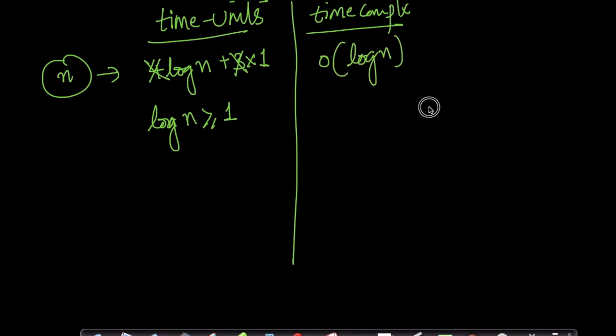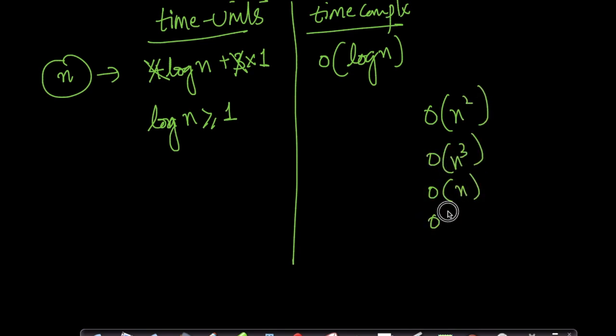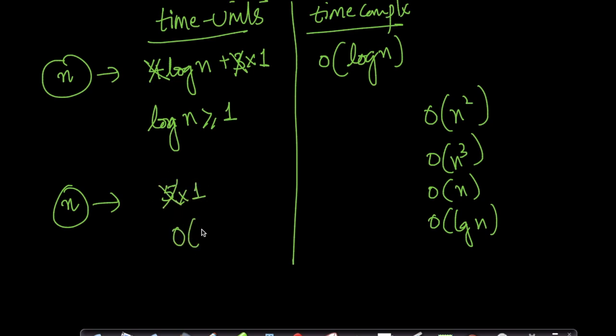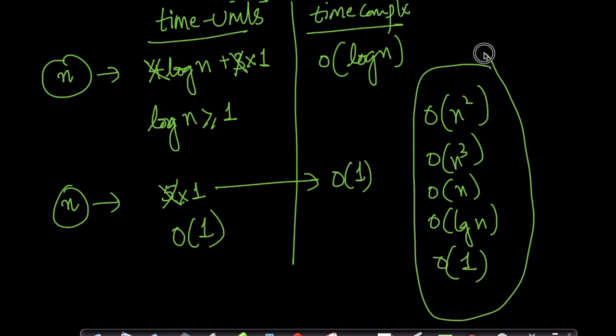So you will mostly find order of n square, order of n cube, order of n, order of log n. What happens if your input is of size n, but it only takes you, let's say, five operations to do it? Then 5 can be written as 5 into 1. You neglect this and you write it as order of 1. These are the typical types of complexities that you will find. Not necessarily only these. You'll find things like order of n log n. People either write log or lg, depending on the short form they want.